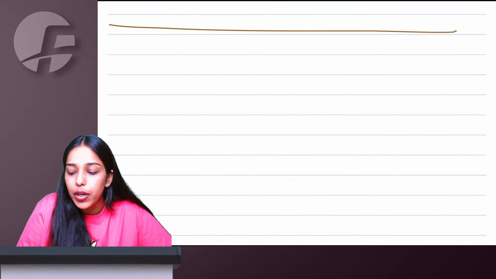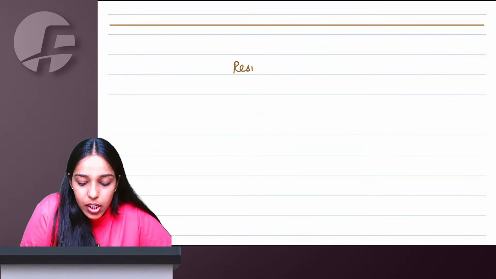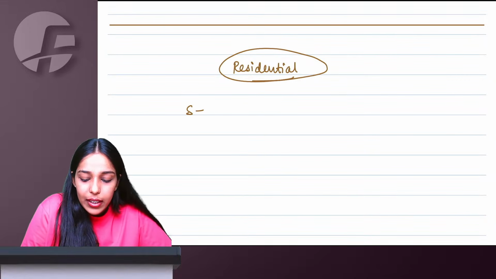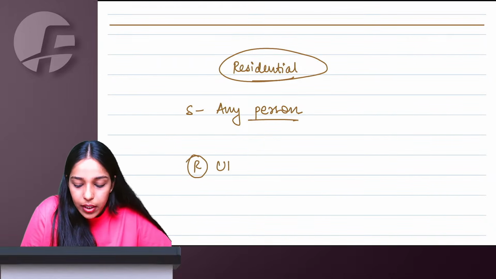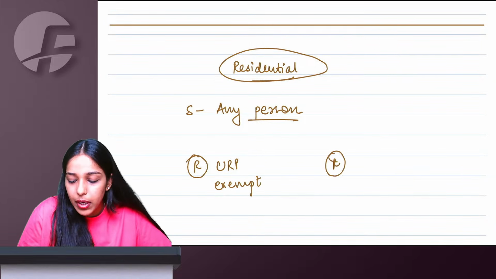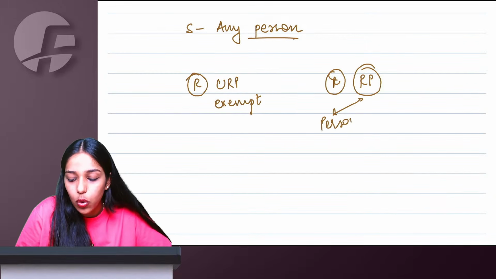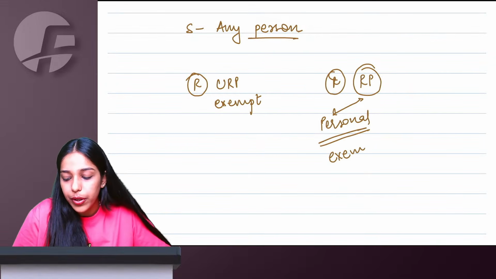Forget government renting. What if you or I, normal people, do renting then? Then if residential renting is done for residential purposes, supplier can be anyone. Supplier can be any person. Recipient, if is unregistered, GST is going to be exempt. But if recipient is registered, you need to check if that registered person has taken the home on rent to stay with family, personal purposes, then this is also going to be exempt.